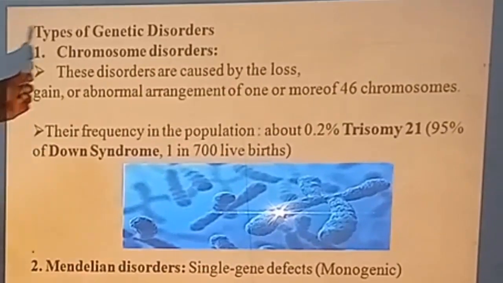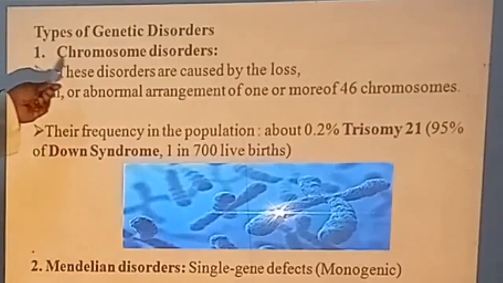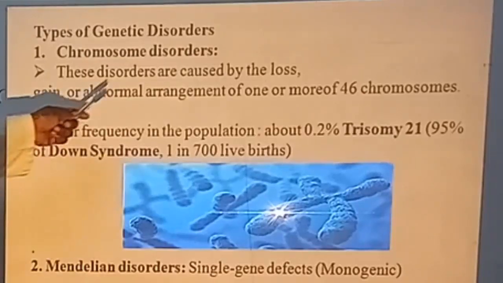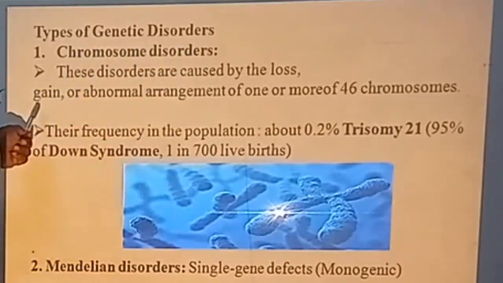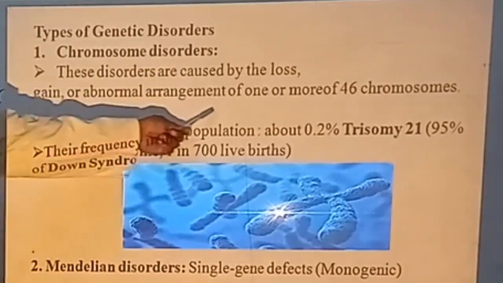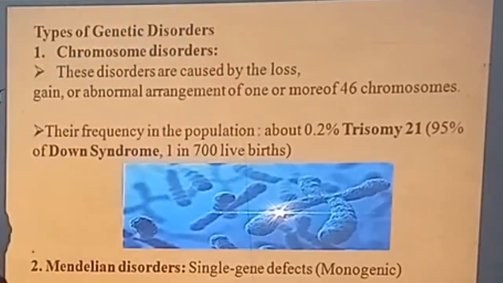So here are the types of genetic disorders. Basically we can categorize them into 5 types. Number 1 is the chromosome disorders. What happens here? These disorders are caused by the loss, gain or abnormal arrangement of one or more of the 46 chromosomes.